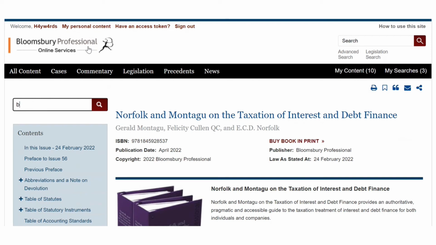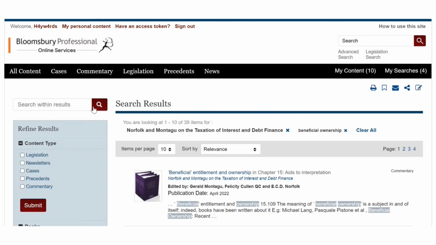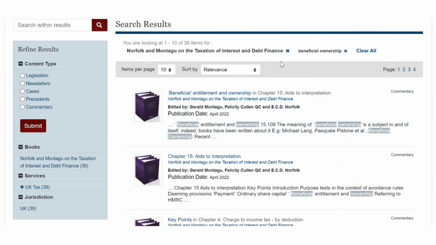It's very important to spell everything correctly if you can. You see very quickly how that works. It's given you 39 items within the product, and you can see the filter bar here showing that.